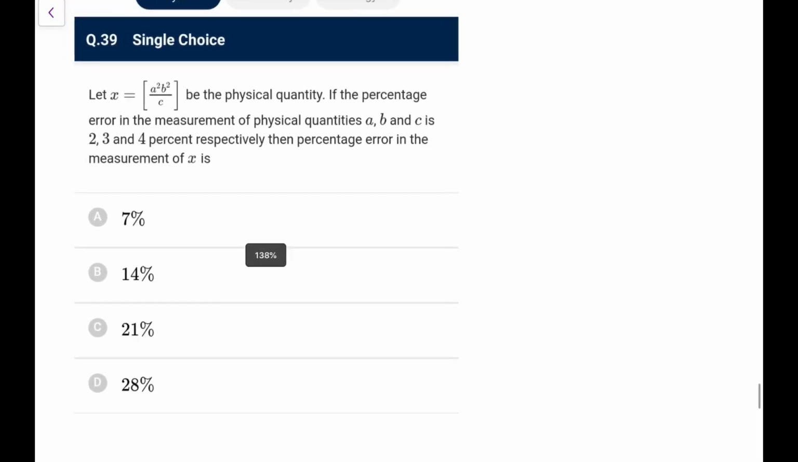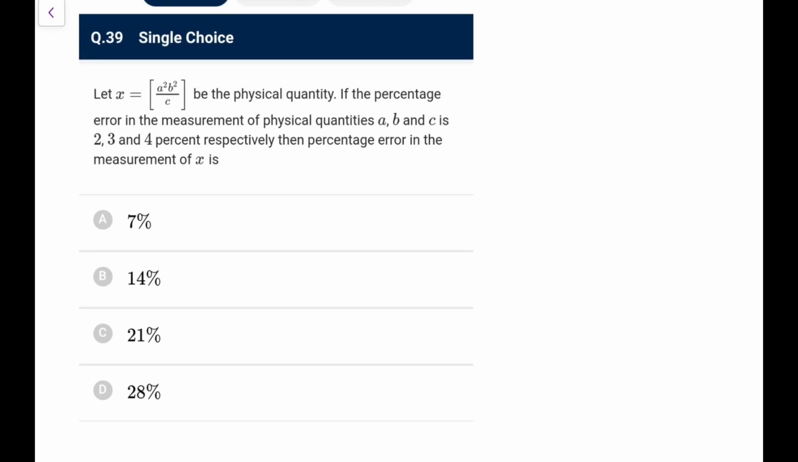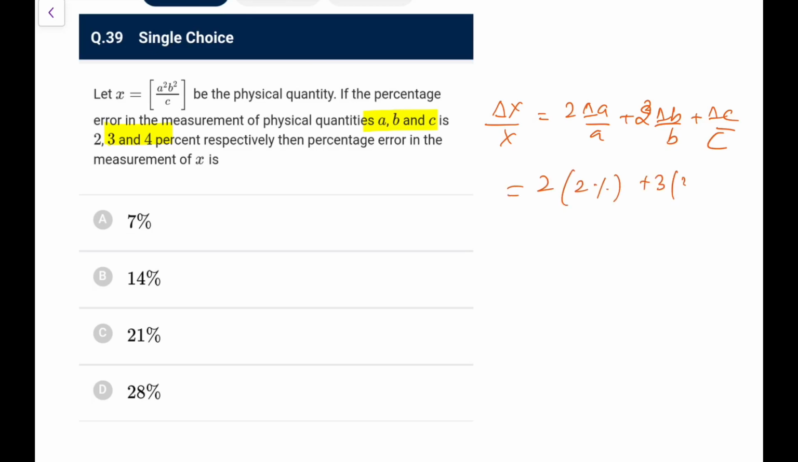Let x be a squared, b squared by c be a physical quantity. Okay, the percentage error in A, B, C are this, then the percentage error in the measurement of x is. This is the same question of NEET 2013 that I solved yesterday, so you can see from here also, but I can write it here also. Error in x is twice of delta A by A, twice of delta B by B, plus delta C by C. So it is 2 into 2%, plus 3 into 3%, plus 4%. So this is 4 plus 6 plus 4, so that comes out as 14%. This is option B now.